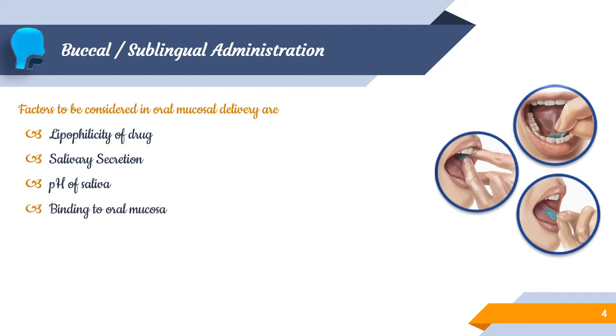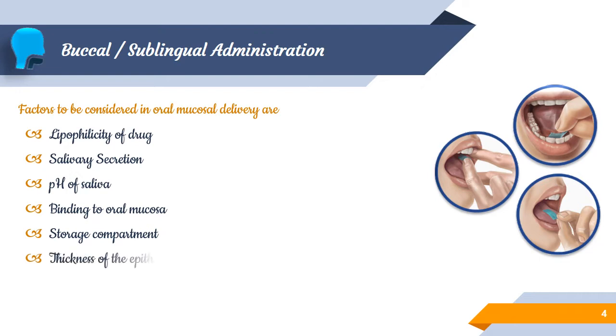The next is about binding of the drug to the oral mucosa. Systemic availability of a drug that binds to the oral mucosa is very poor. So if it is binding, then it leads to poor systemic availability. The binding should be lesser compared to the other conditions. The next is about the storage compartment. For some drugs such as buprenorphine, a storage compartment in the buccal mucosa appears to exist, which is responsible for the slow absorption of the drug. A few drugs may be stored in the buccal environment, so upon storage, it may affect the drug bioavailability.